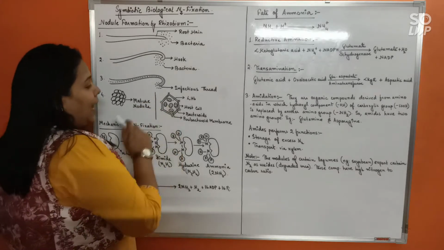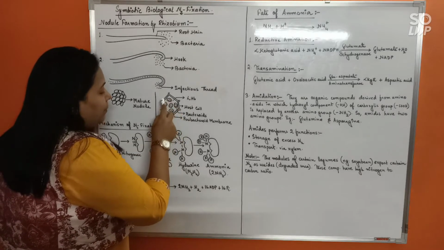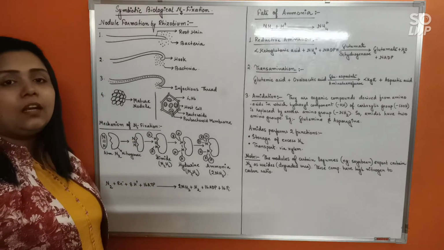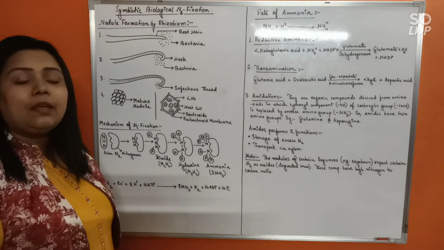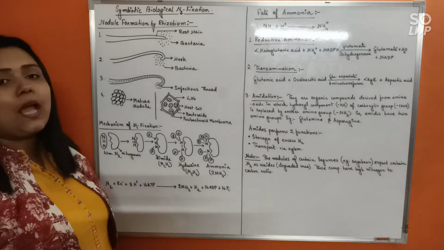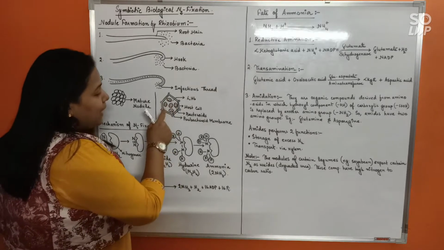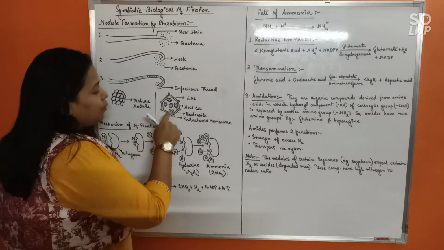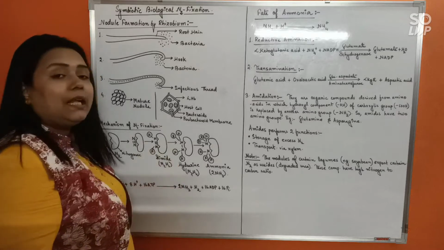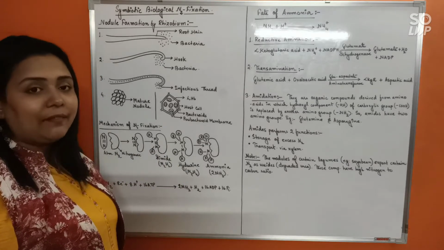Okay, and now you see what will happen. Surrounding the bacteroids, a pink membrane will be formed, made up of a pink pigment called leghemoglobin. Okay, it is similar to hemoglobin, but it has 10 times more affinity for oxygen. So that's why the whole cytosol of the cortical cells will now contain this pink pigment called leghemoglobin. Leghemoglobin will act as an oxygen scavenger.